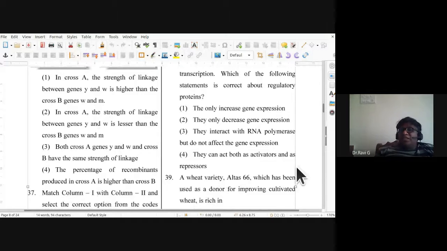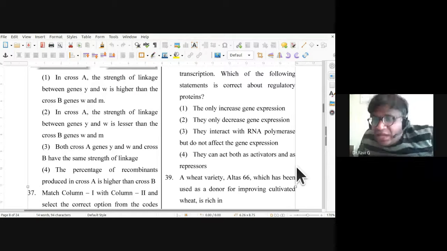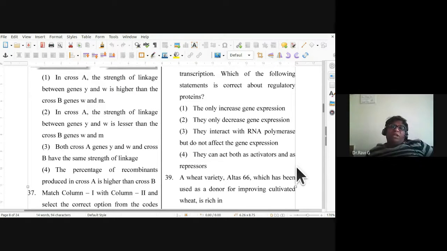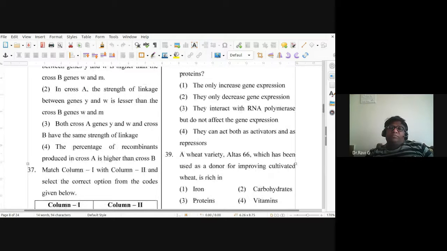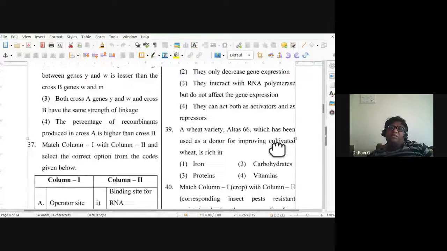They only increase gene expression, they only decrease gene expression, they interact with RNA polymerase but do not affect gene expression, or they can act both as activators and repressors. So 38, the correct answer is fourth one. They can act both as activators and repressors.